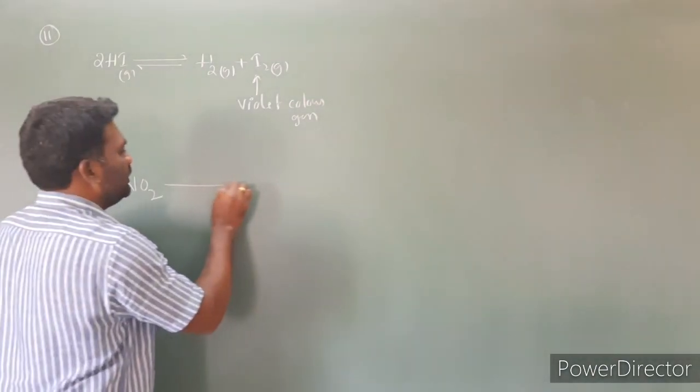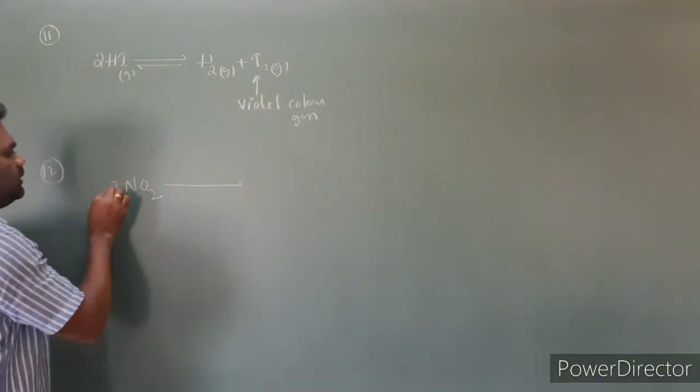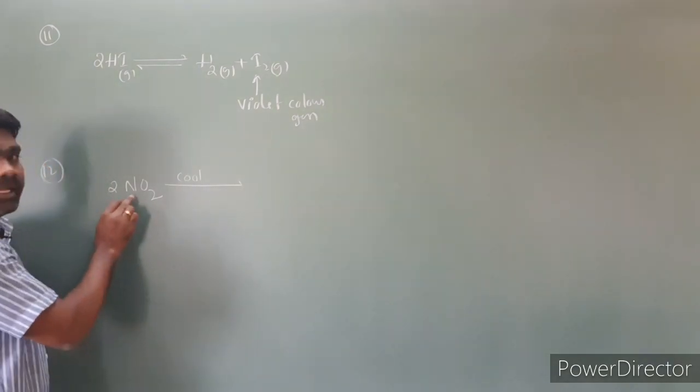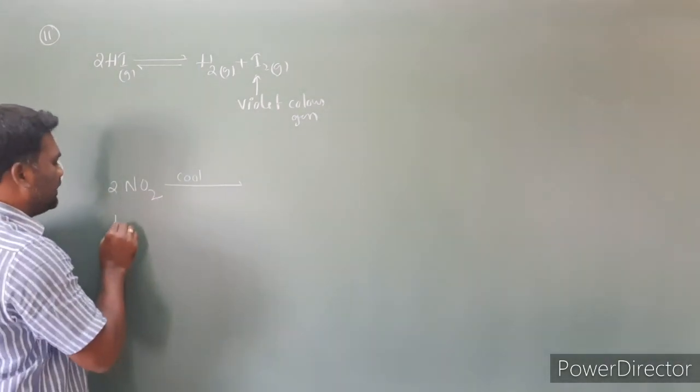That means we are cooling NO2. I am taking 2 moles of NO2. Upon cooling, the NO2 dimerizes. NO2 is a brown color gas.